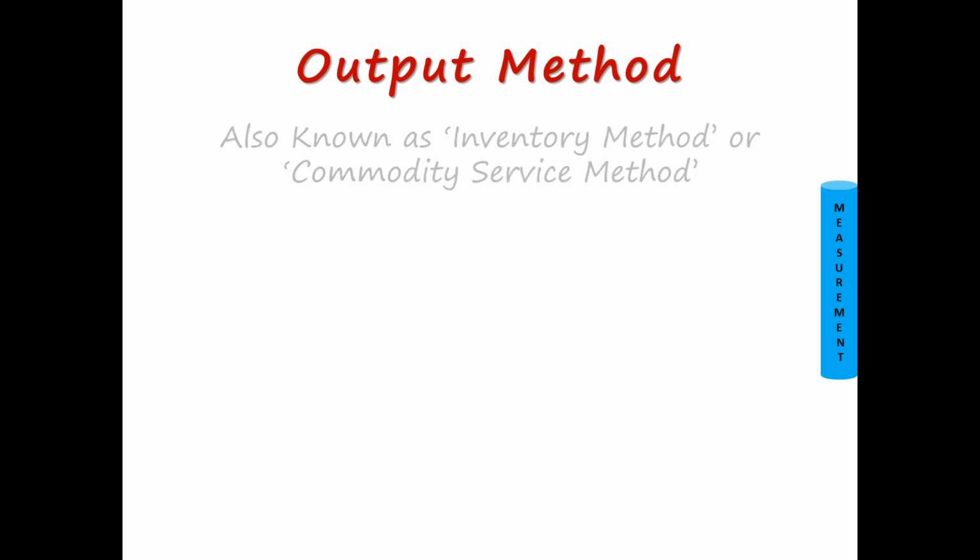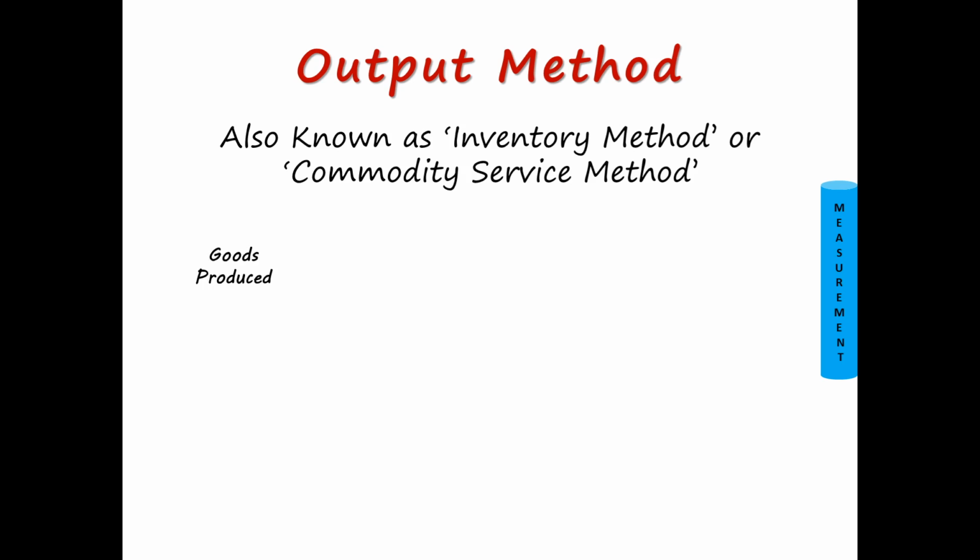The first one is the output method. Before understanding the output method, let us analyze it with the help of a simple example. Output method is also known as the inventory method or commodity service method. Let us say in an economy goods are produced.